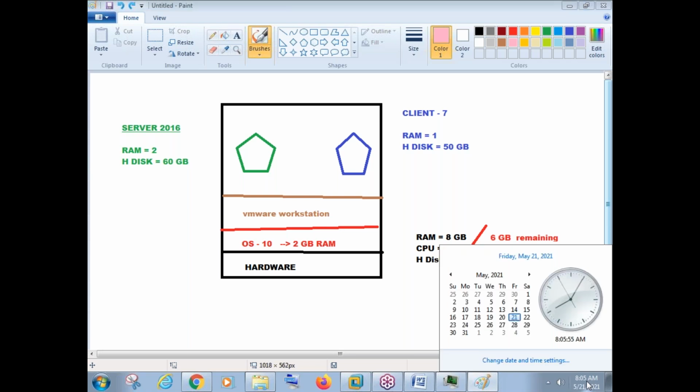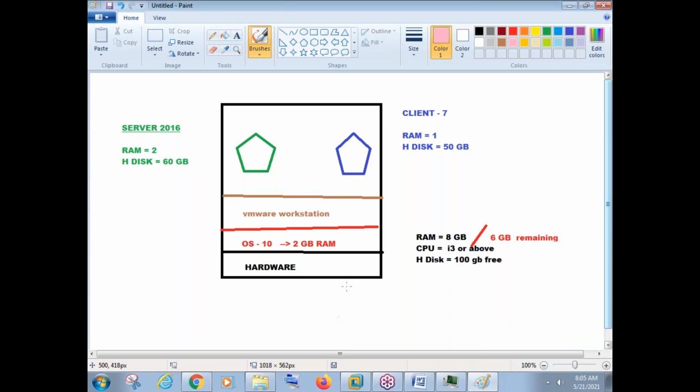Tomorrow is Saturday, guys, but we have class tomorrow. So tomorrow we can do this installation process, and hopefully, if you can download this VMware Workstation software, you can download Windows Server also. You can download all these softwares. VMware software will be free for 1 month, and Windows Server will be free for 180 days. So you can download and do the installation process, creating a virtual machine and installing the OS in the virtual machine. That will take one class.